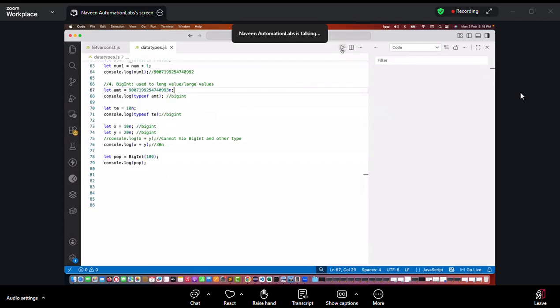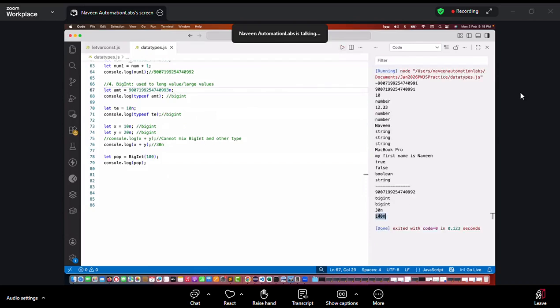Let's run it again. So here it is giving me 100n. The output is 100n. 100n is what? The big integer. Yes, n is always appended, just to identify that it's a big integer number. And how will you prove it's a big integer? By using typeof pop. What is it?